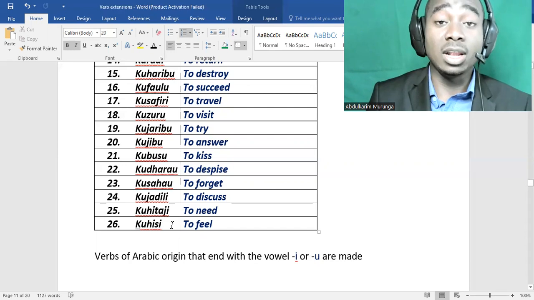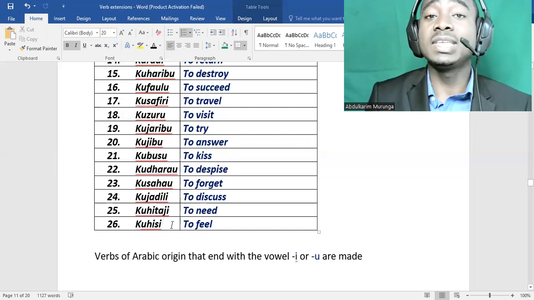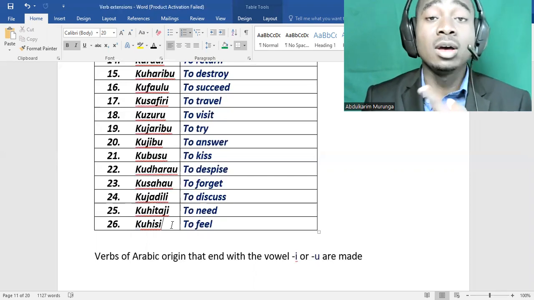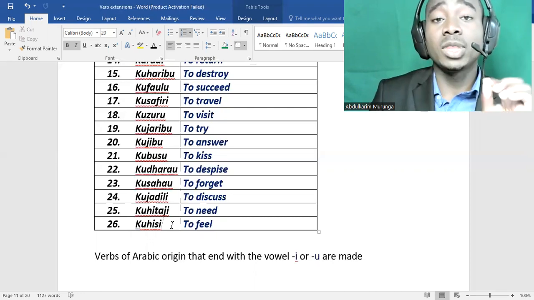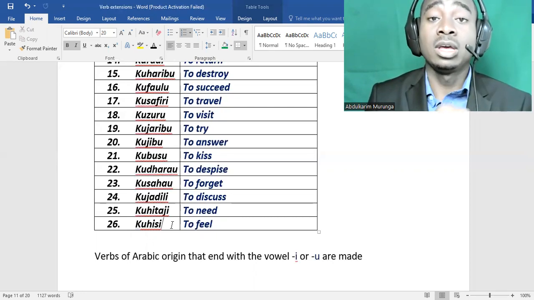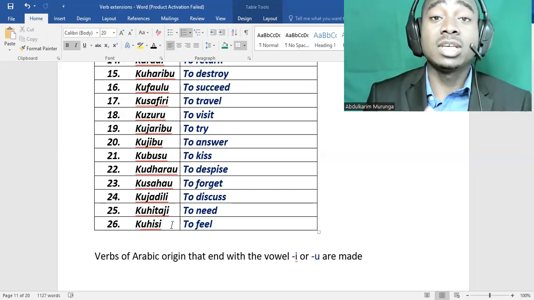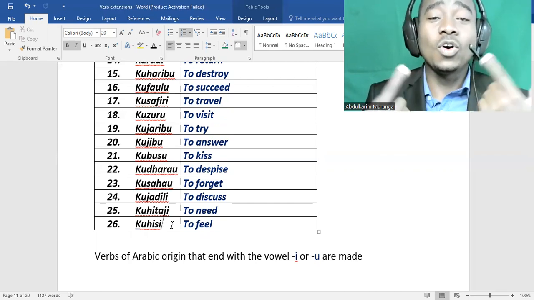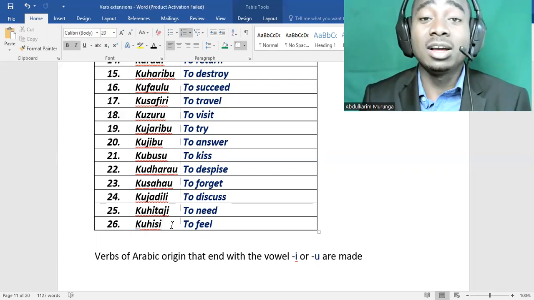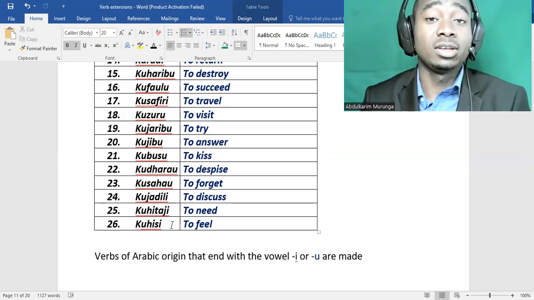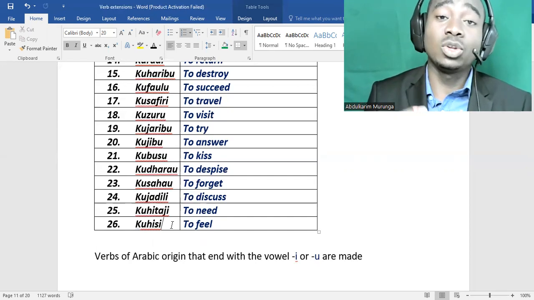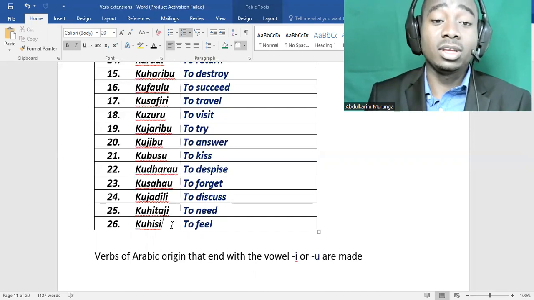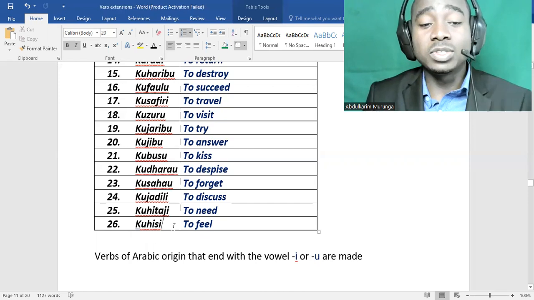Kuhisi, I said to feel. Also, we say kusikia. You know, kusikia means to hear, but we can say ninasikia njaa. It means I am feeling hungry. Also, you can say ninaona njaa. It's actually grammatically correct to say ninaona njaa. Kuona is to see, but we say ninaona njaa, I'm feeling hungry. It also implies the same thing. When you say naona njaa, some people might say, no, we can't see hunger. It implies I'm feeling hungry. Okay, kuhisi or kuona or kusikia.